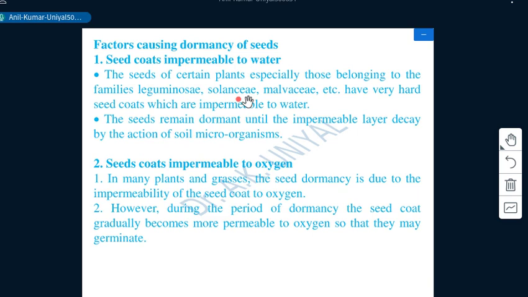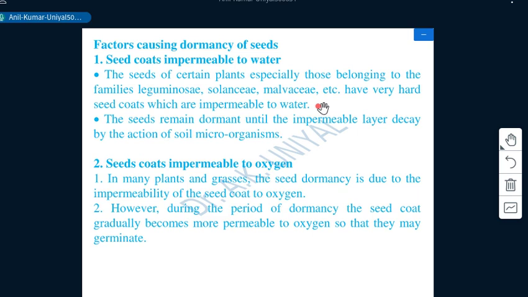The seeds of certain plants, especially those belonging to families Leguminaceae, Solanaceae, Malvaceae, etc., have a very hard seed coat which is impermeable to water, and the seeds remain dormant until the impermeable layers decay by the action of soil microorganisms under natural conditions.